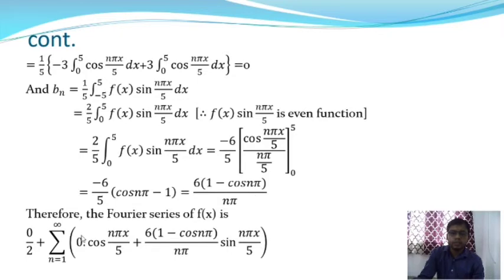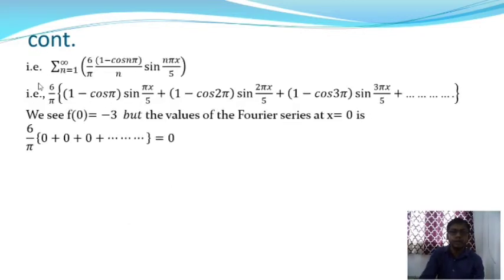Now putting the values of a0, an and bn, we will obtain the Fourier series of the function f(x), and it will be 0 by 2 plus summation over n is equal to 1 to infinity of 0 into cos n pi x by 5, where the value of an is equal to 0, plus 6 into (1 minus cos n pi) by n pi into sin n pi x by 5, where bn is equal to this. And after simplifying we will get the function f(x), and here f(x) is not equal to this series. This is approximately equal to this.